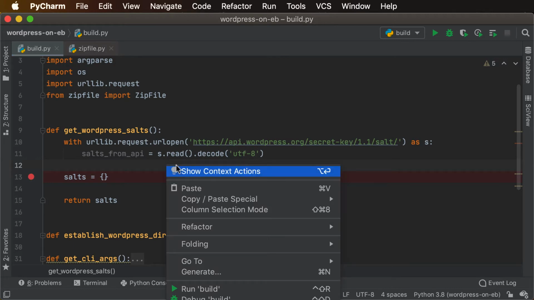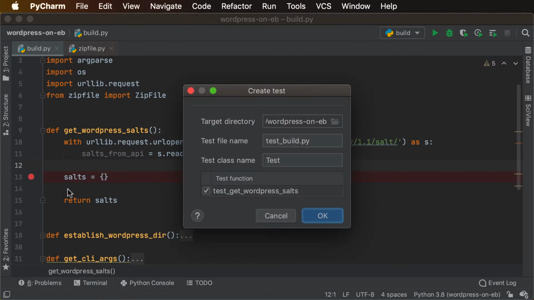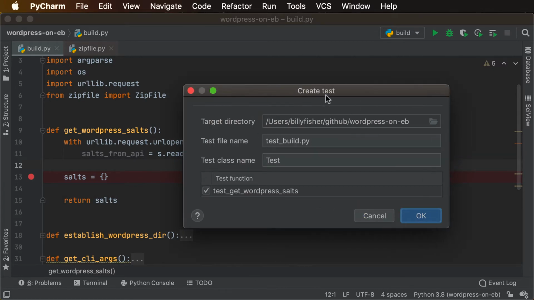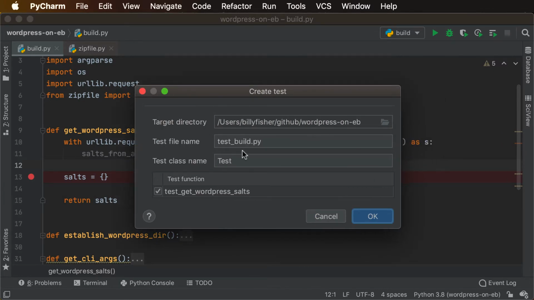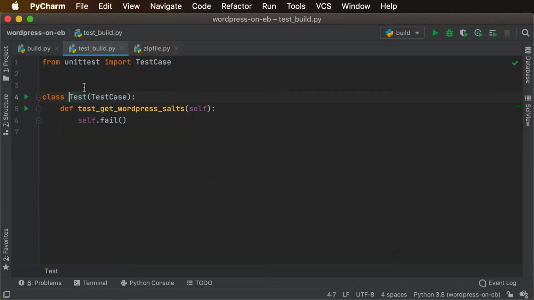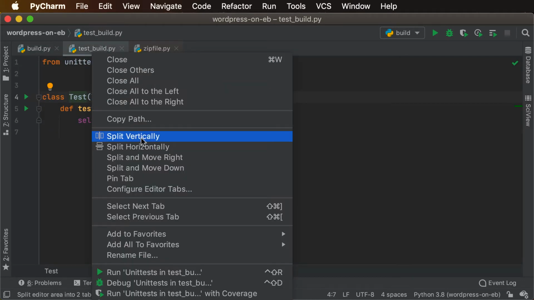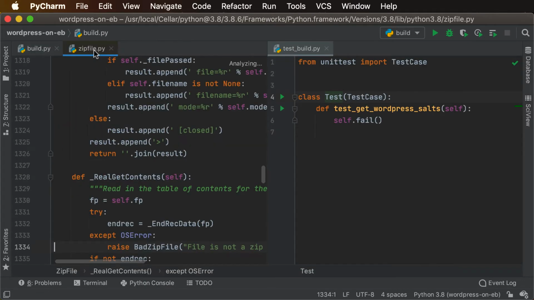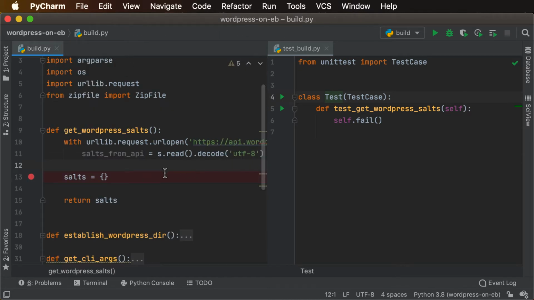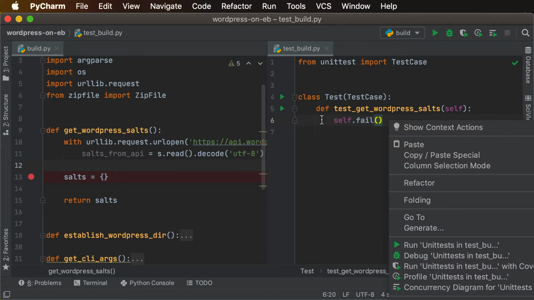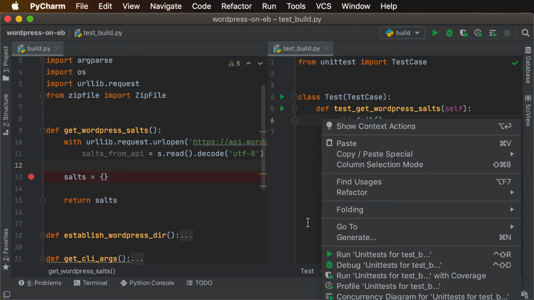Then I should be able to generate a new test. Test build sounds good. I usually like to split these. And then I should be able to create a new run configuration for this.